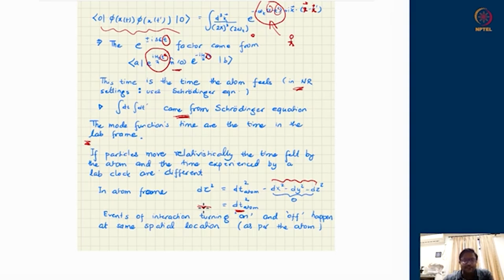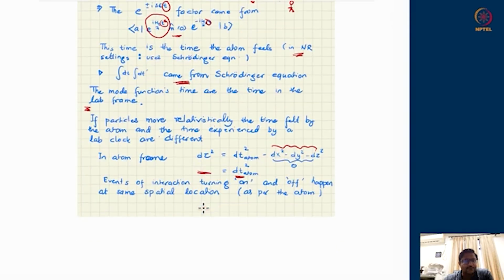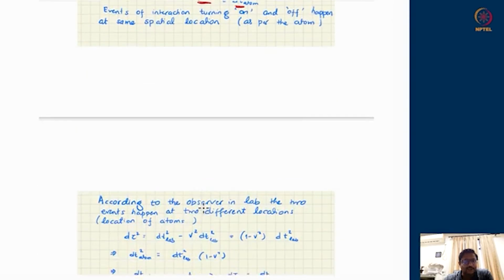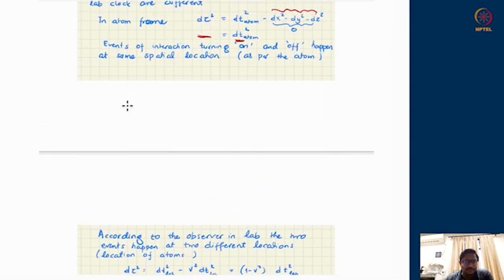If the same event is viewed from the lab frame in which the atom appears to be moving, as we know d tau square is an invariant quantity, the lab observer will also ascribe the same amount of d tau has elapsed. So there was some interaction which was turned on, and after a while when atom moves here, the interaction is killed off. In atom's frame, it is happening at its own location, and this much time has elapsed. So atom's clock has shown some time displacement dt atom.